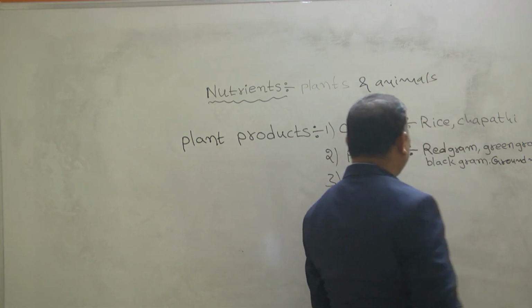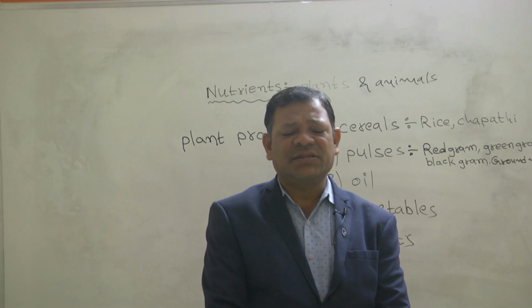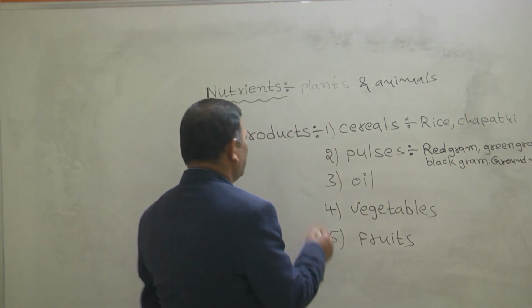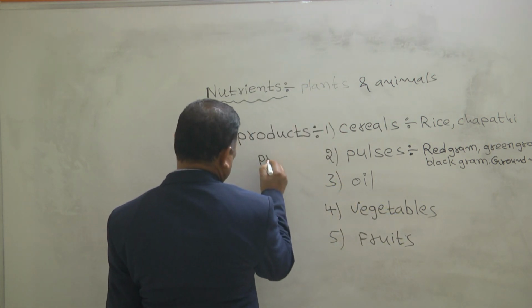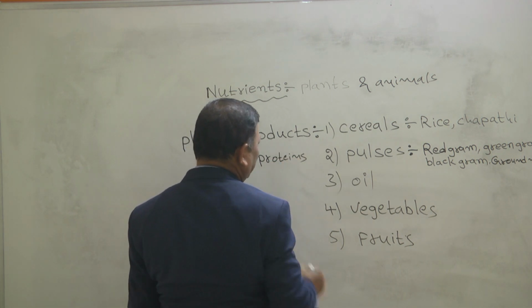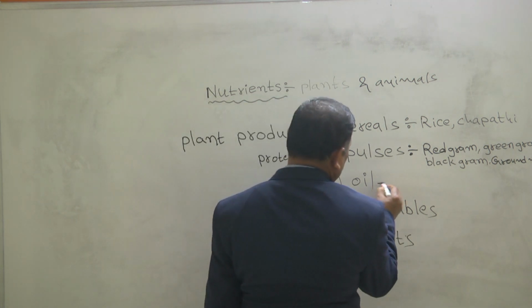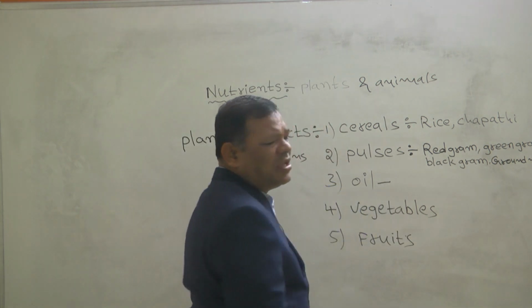So these are getting from plants only. Especially in the pulses we are getting proteins. Proteins are more present in pulses.